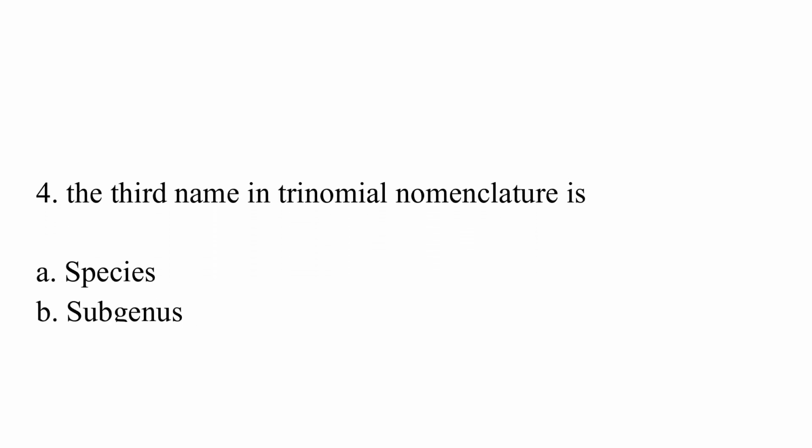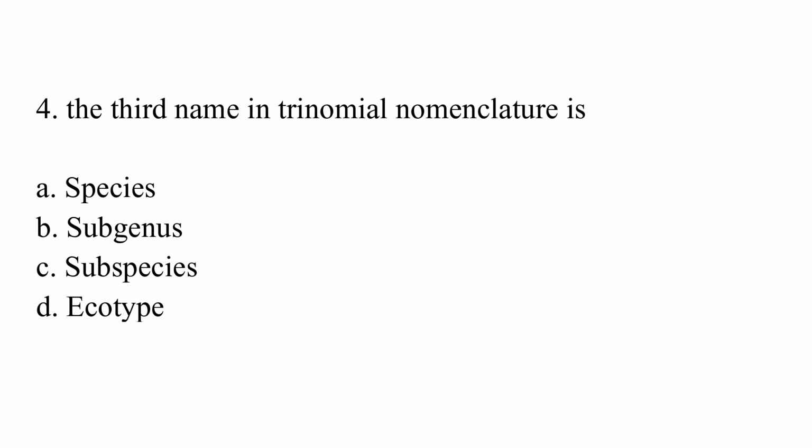The third name in trinomial nomenclature is option A, species, option B, subgenus, option C, subspecies, option D, ecotype. The correct answer is option C, which is subspecies.